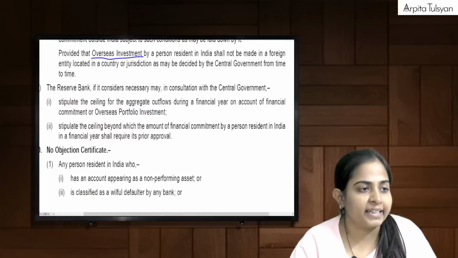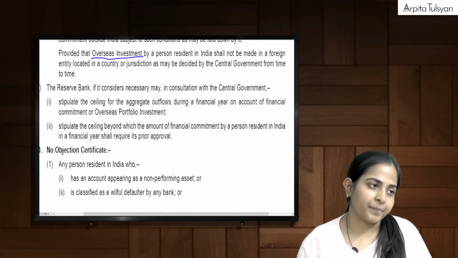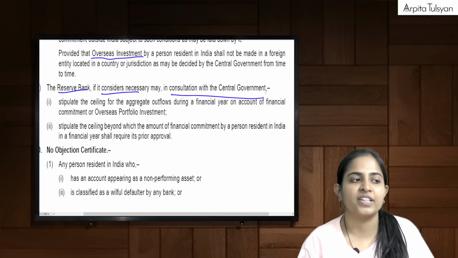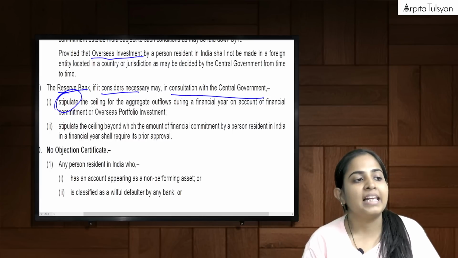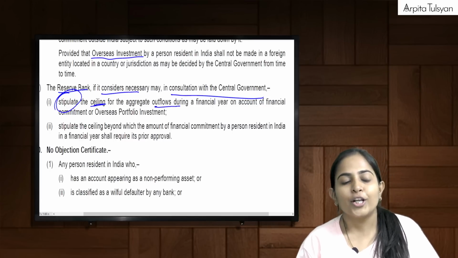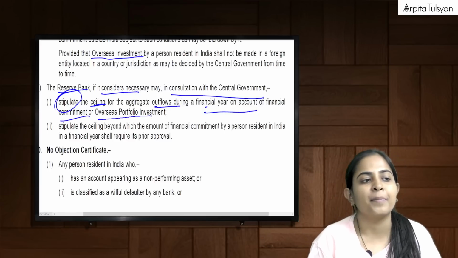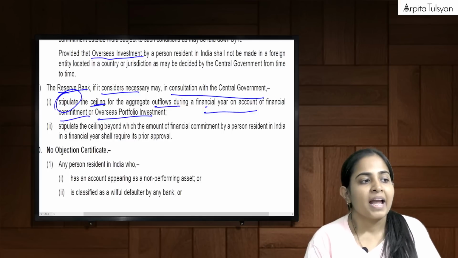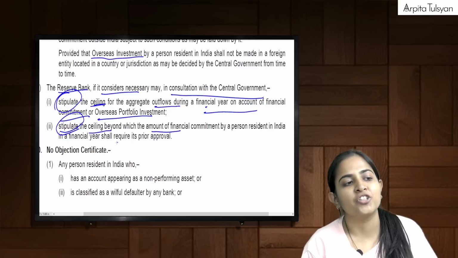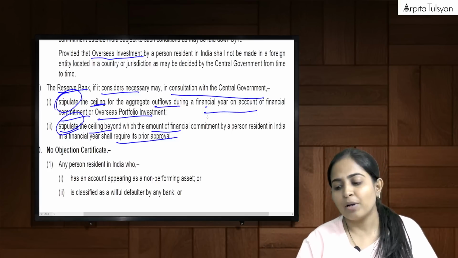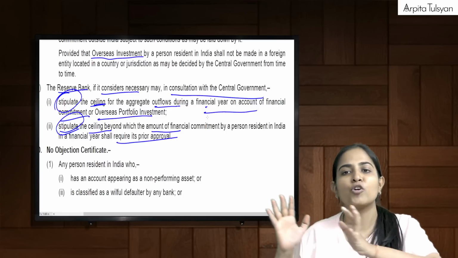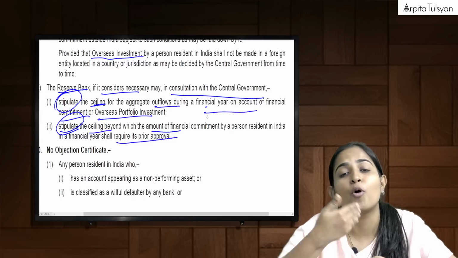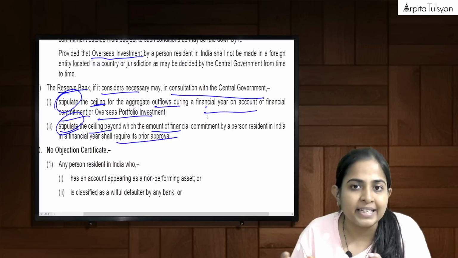Then the last one, important. We'll conclude with it. The Reserve Bank, if it considers necessary, may, in consultation with the central government, decide the limit for aggregate outflow during a financial year on account of financial commitment or OPI. RBI will decide the limit along with the central government, what is the maximum amount that can be done, and stipulate the ceiling beyond which prior approval will be required. So RBI will basically set a limit on how much overseas investment we can do in a financial year without obtaining any approval. If you want to do more than this, then take the prior approval.